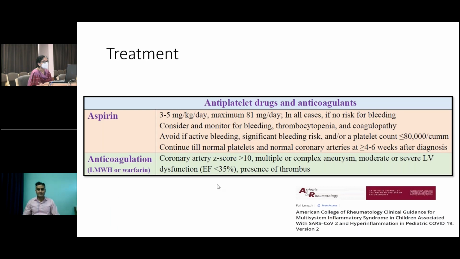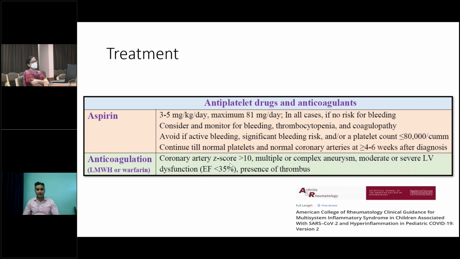Coming to antiplatelets and anticoagulation, aspirin is given to all hospitalized patients in a dose of 3 to 5 mg per kg per day. We have to avoid aspirin if there is active bleeding or a significant risk of bleeding, or if the platelet count is less than 80,000. We have to continue aspirin for at least 4 to 6 weeks. At that point, we have to document that platelets are normal and coronary arteries are normal, and then we stop the aspirin.